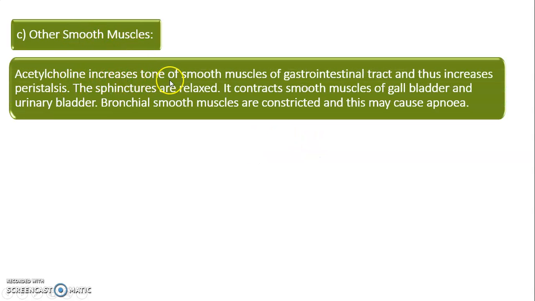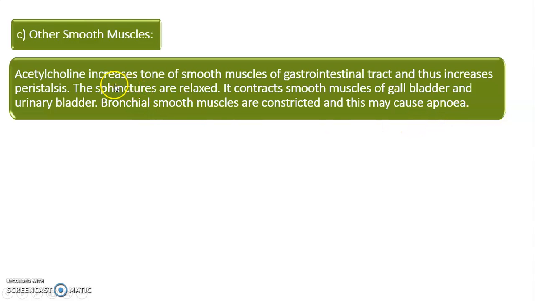Then effect on other smooth muscles. Acetylcholine increases the tone of the smooth muscle of the gastrointestinal tract and thus increases the peristalsis. The sphincters are relaxed. It contracts the smooth muscle of the gallbladder and urinary bladder also. Bronchial smooth muscles are constricted. This may cause apnea.